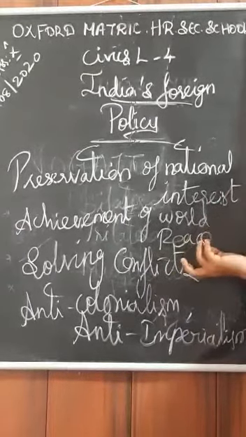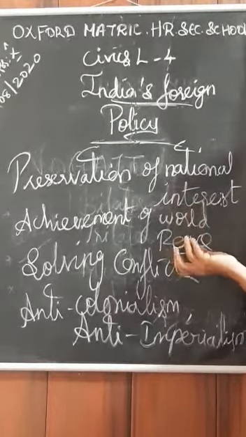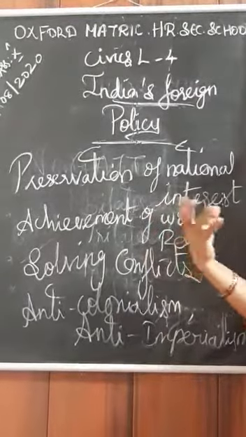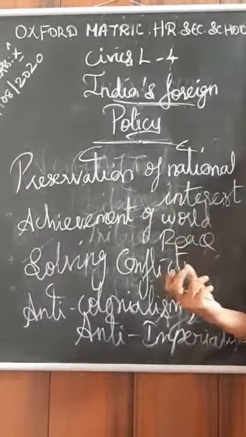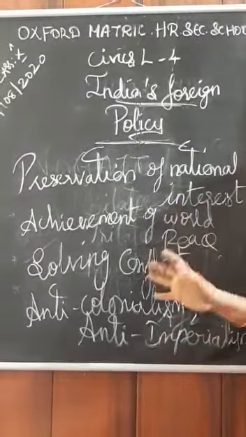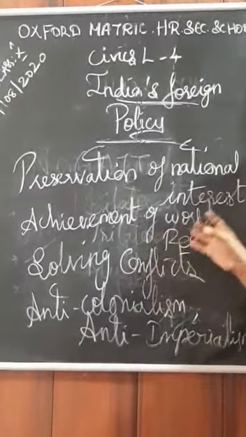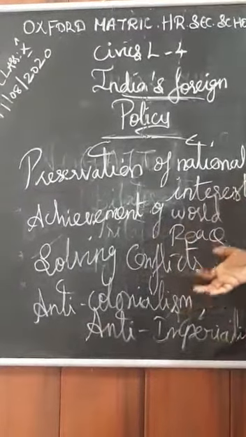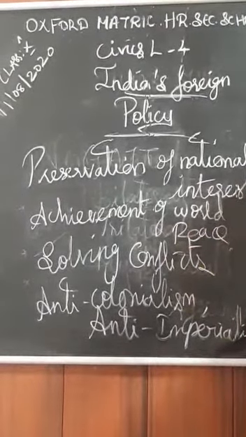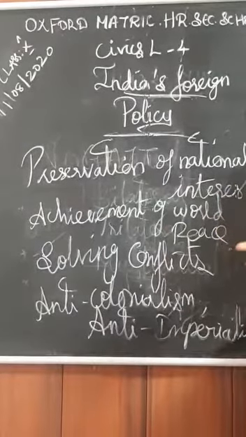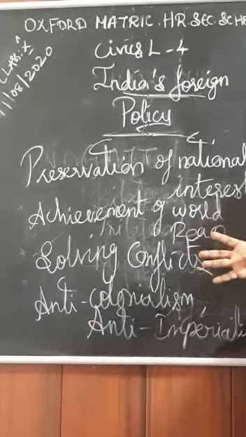Next, disarmament. What is the meaning of disarmament? Not using warfare equipment unnecessarily. We should not use warfare equipment unnecessarily. Next, fostering cordial relationships with other countries. Always we should have friendly relationships with other countries.